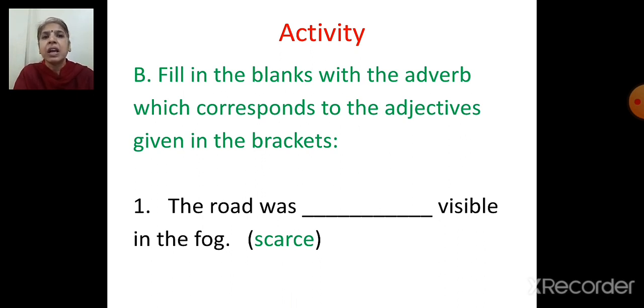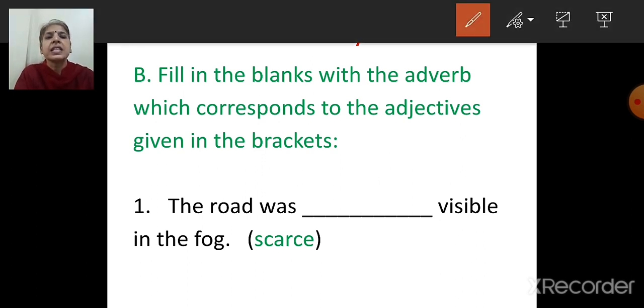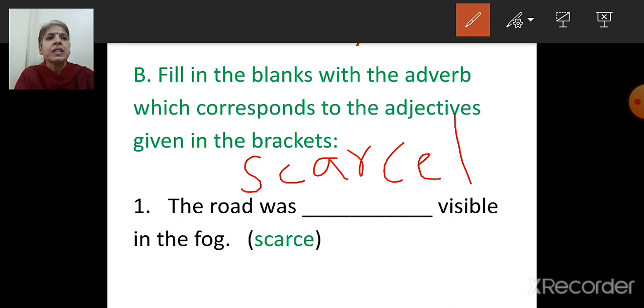We have to add ly or ily to the adjectives, and they will become adverbs. So we will add ly to it, and it will become scarcely. The road was scarcely visible in the fog.